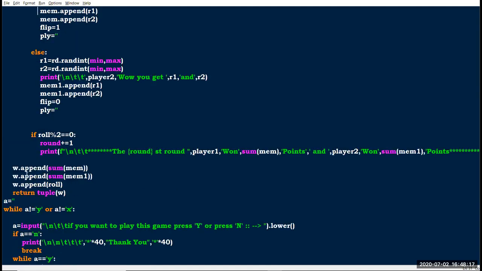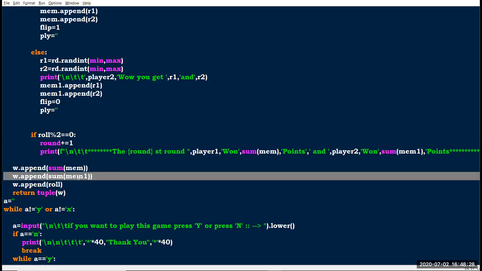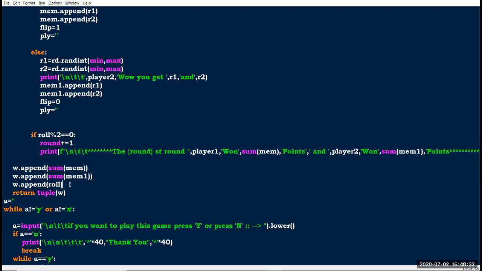I have appended both into W, in order: the first element is mem, that is player 1, and the second is mem1, that is player 2. Finally I have appended roll into W, because we can add multiple data types into a tuple.